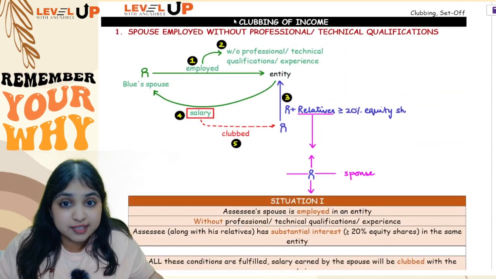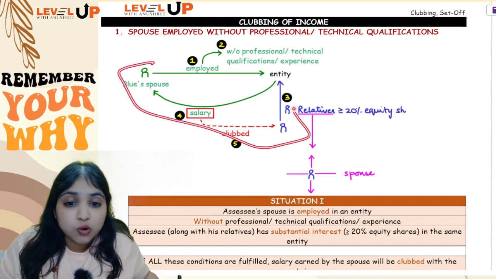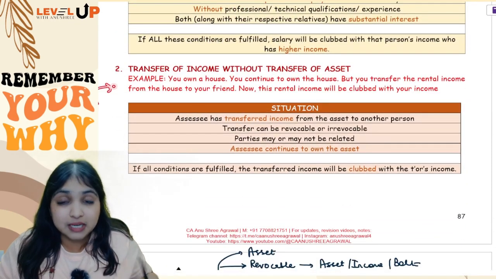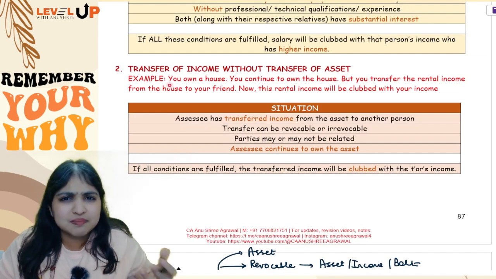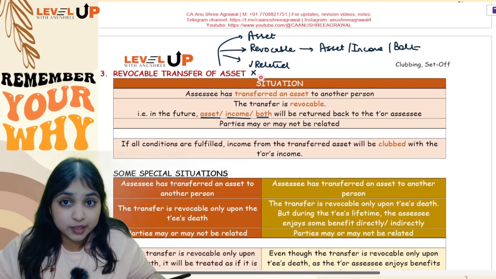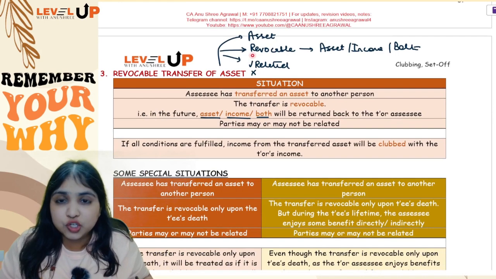No, in the first adjustment where we spoke about qualifications, salary and all, here we're talking only about husband-wife relationship, no other relationship. In the second adjustment where I was only transferring income and I was not transferring asset, here the parties may be related, may not be related, doesn't matter. Even in the third adjustment which I'm doing now for you, the parties may be related, may not be related, doesn't matter. So situation you've understood little bit.